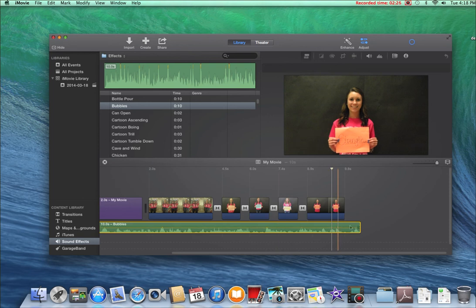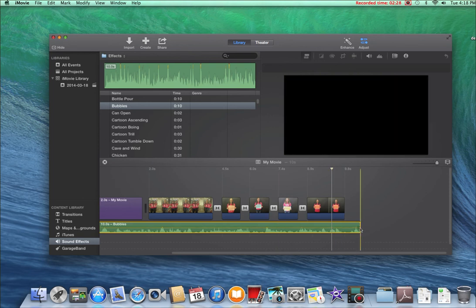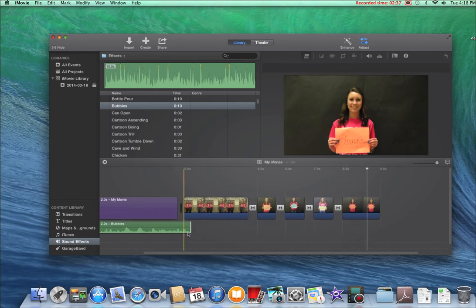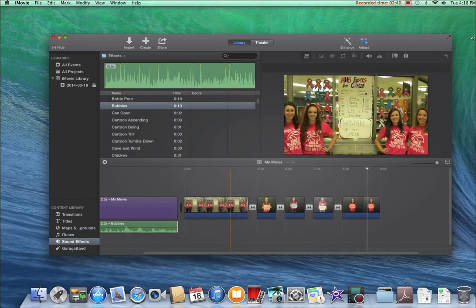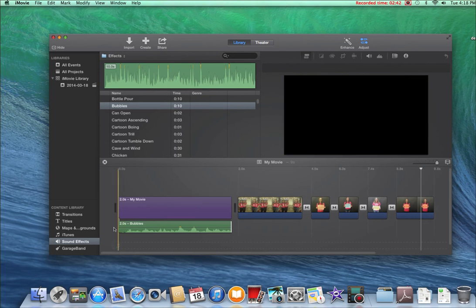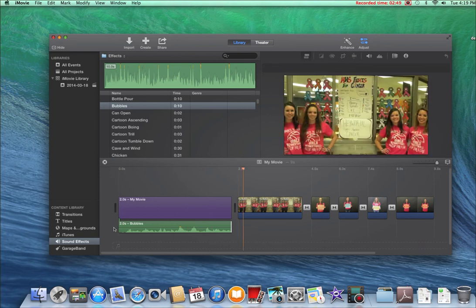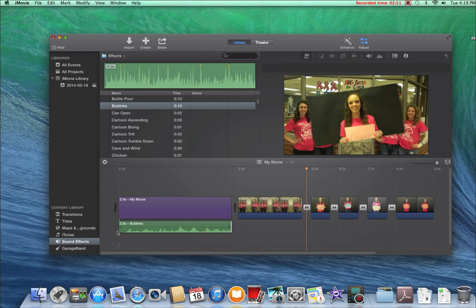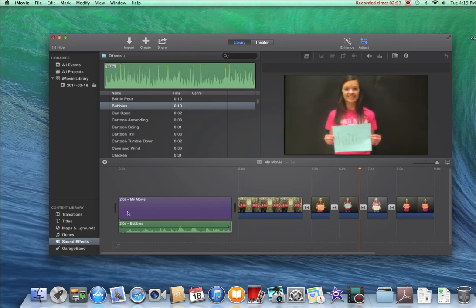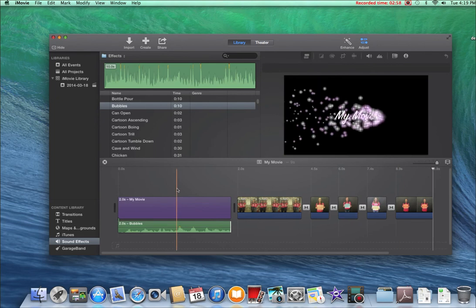And then if you don't want it to be the whole length, you can drag it from the end to your beginning, and then you can hit the space bar at the beginning and see how it looks. And there you have your movie.